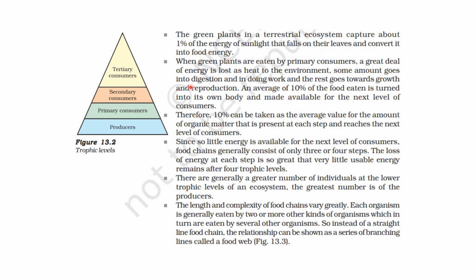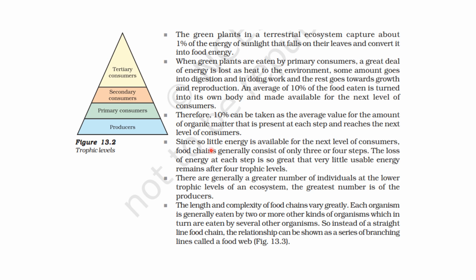Some amount goes into digestion and in doing the work, and rest goes towards growth and reproduction. Okay? So an average of 10% of the food eaten is turned into its own body and made available for the next level of consumers. Okay, so this is the primary consumers. So 10% can be taken as the average value for the amount of organic matter that is present at each step and reaches the next level of consumers.